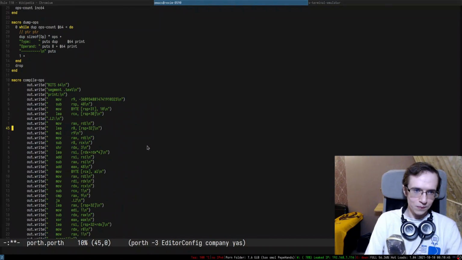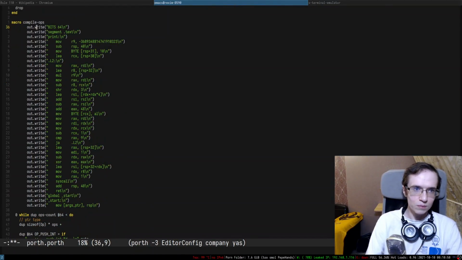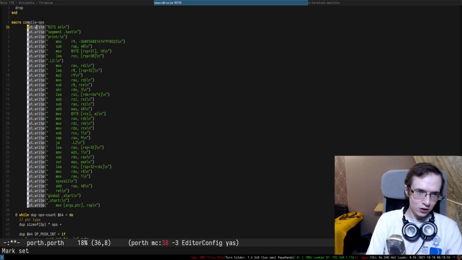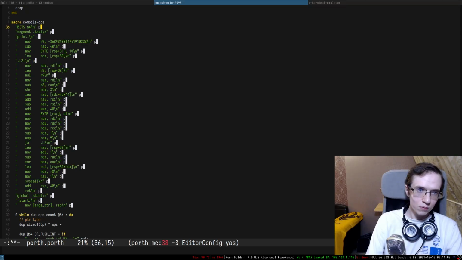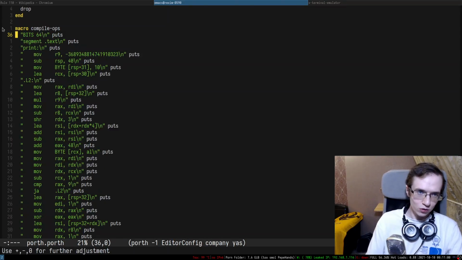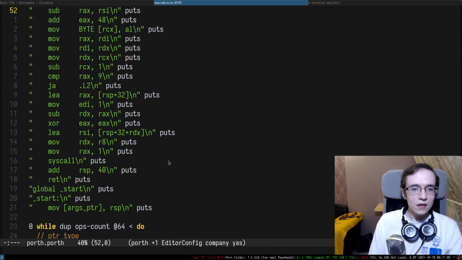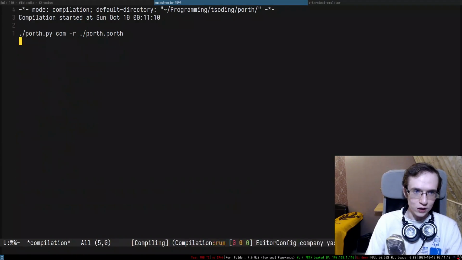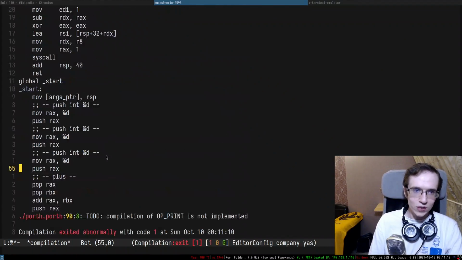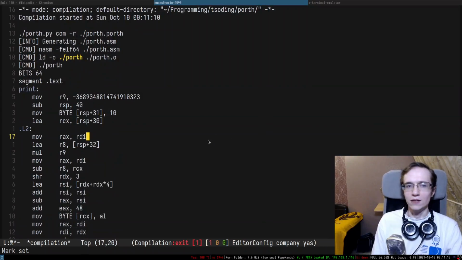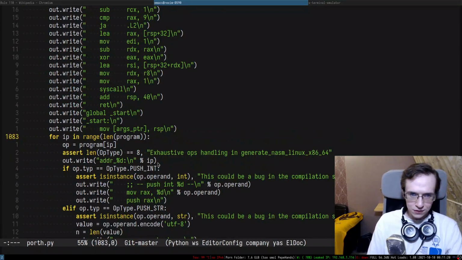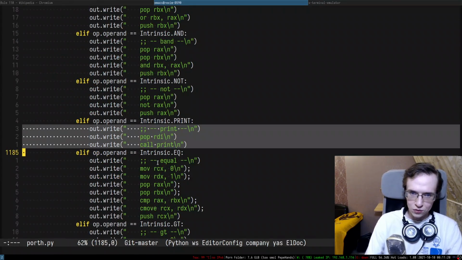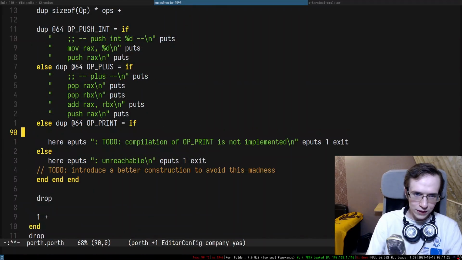How about that? So just a second. So I'm thinking I'm gonna be using a little bit of Emacs magic, just a tiny bit, not too much. Boom, boom, puts. There we go. So yeah, we're pushing this thing. We're printing this thing while generating this entire thing. Okay, so as you can see, we're already generating something that could be potentially compiled by NASM at some point. Okay, and if we want to implement the print, all right, so this is going to be print. This is what we're going to be doing.